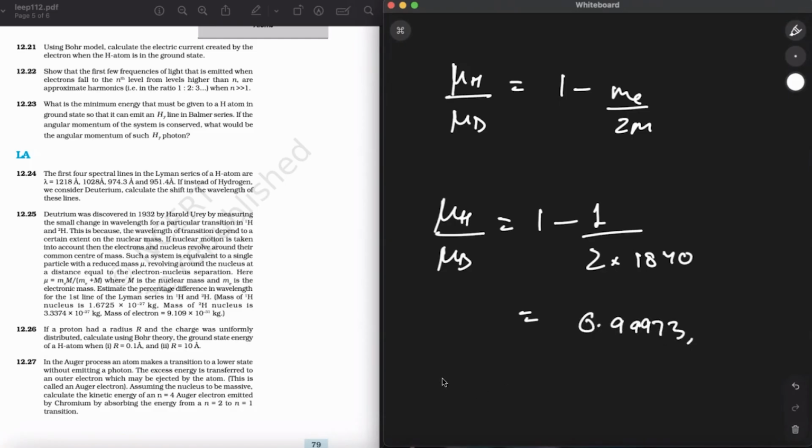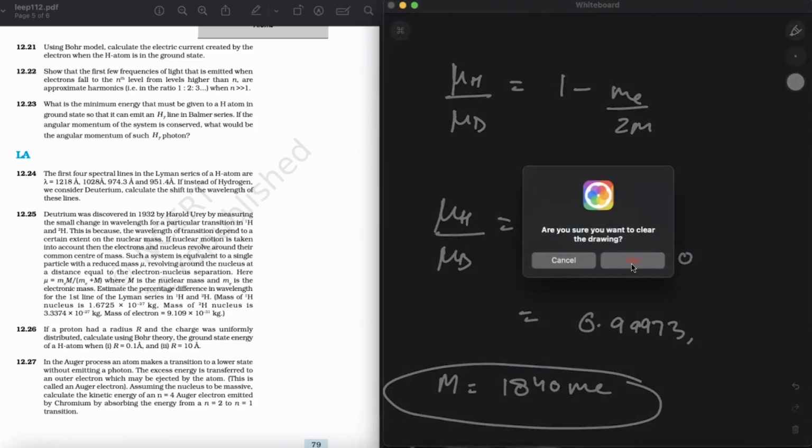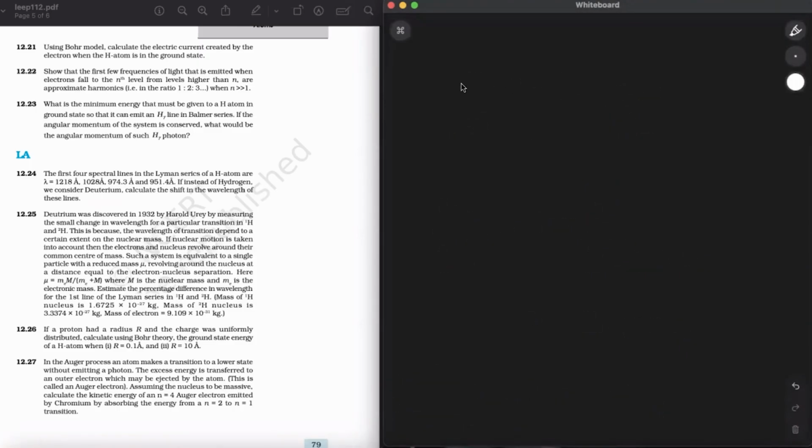Basically, I've used this relation that mass of proton can be written as 1840 times mass of electron. Okay, so this is the ratio between the reduced mass. So this can be the ratio between the lambdas too. So lambda D upon lambda H can be written as 0.99973. Alright. So now what do we have?